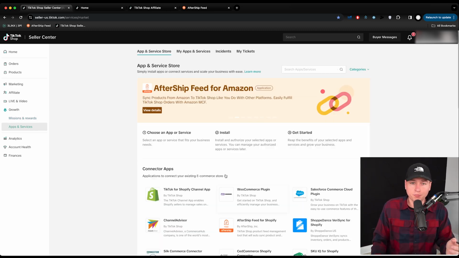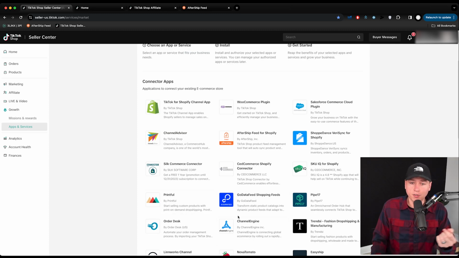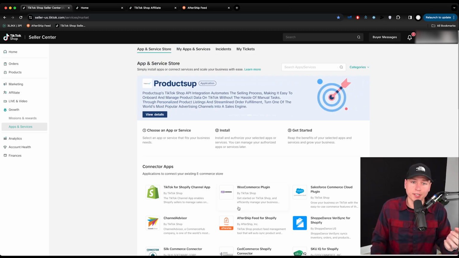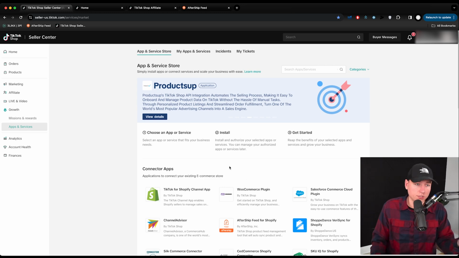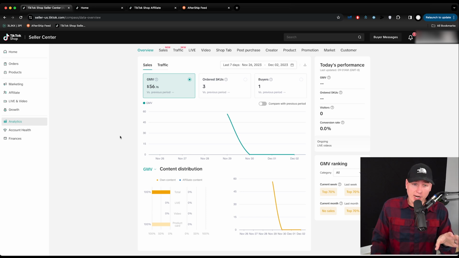Apps and services, pretty straightforward. Just link up stuff to Shopify, link up stuff to Printful, link up to Amazon like we've already done. So any apps you need there, great. Just use that. Next, we have analytics. So this part is pretty damn cool. This is where I will be getting in heavily just because I love this kind of stuff. It already seems cleaner than a lot of Amazon stuff, but it's analytics for everything. Sales, traffic, lives, videos, shop tab, post-purchase creators, product promotions, market, customers.